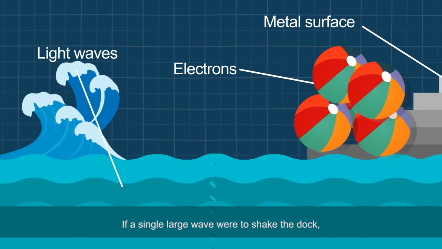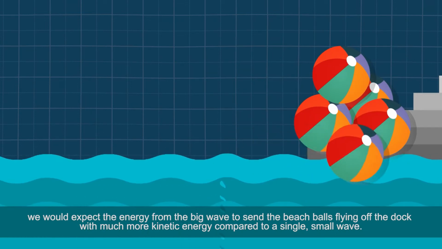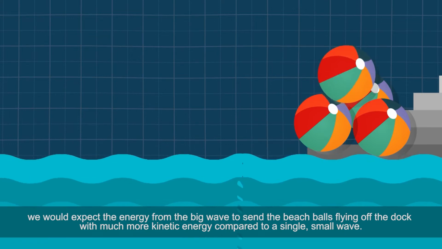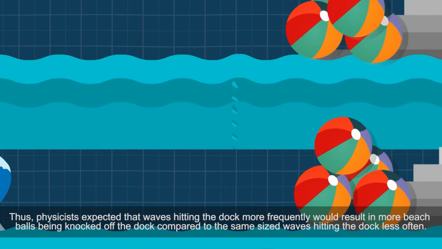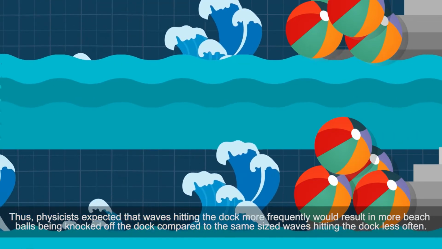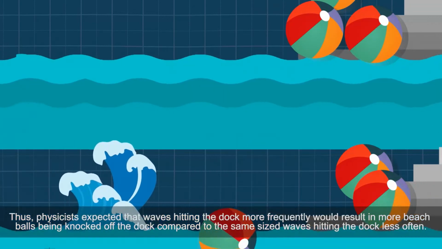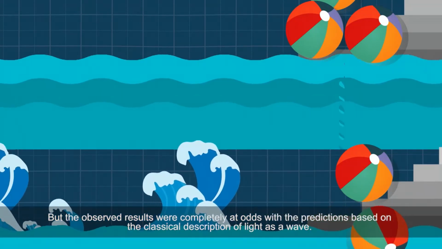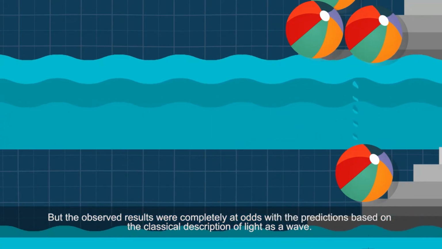If a single large wave were to shake the dock, we would expect the energy from the big wave to send the beach balls flying off the dock with much more kinetic energy compared to a single, small wave. Thus, physicists expected that waves hitting the dock more frequently would result in more beach balls being knocked off the dock compared to the same-sized waves hitting the dock less often, but the observed results were completely at odds with the predictions based on the classical description of light as a wave.